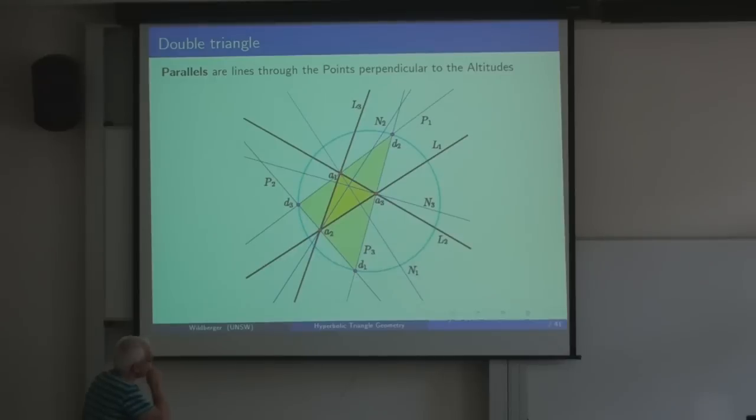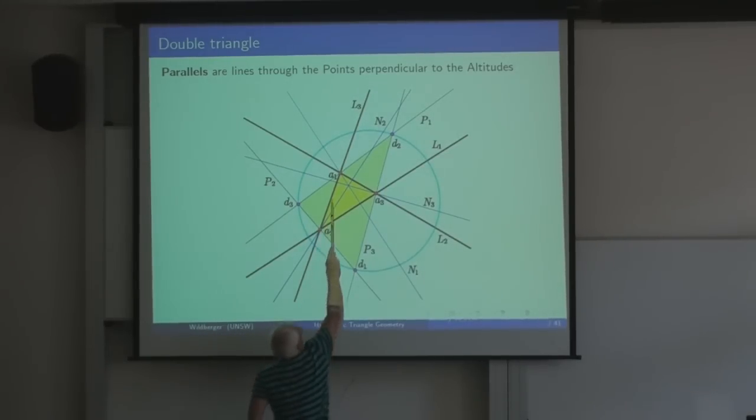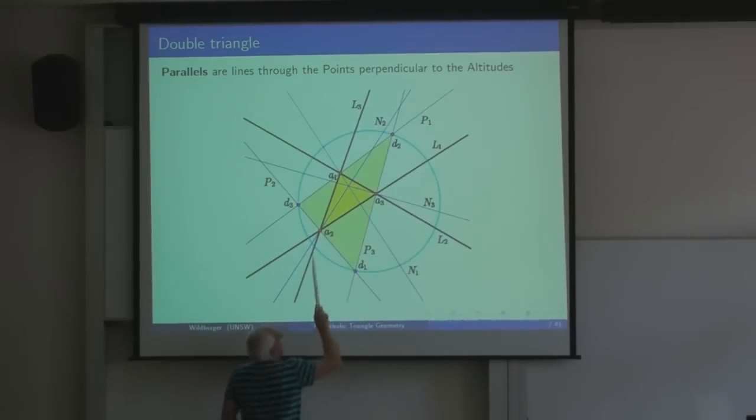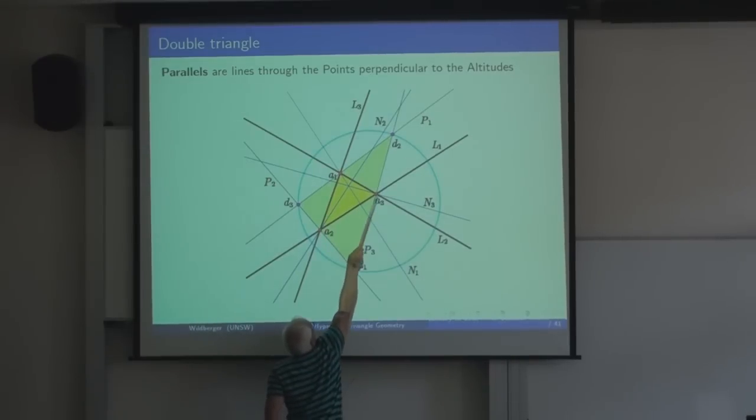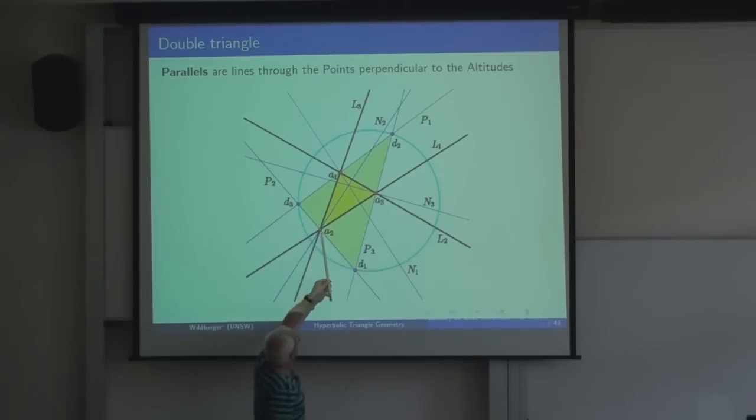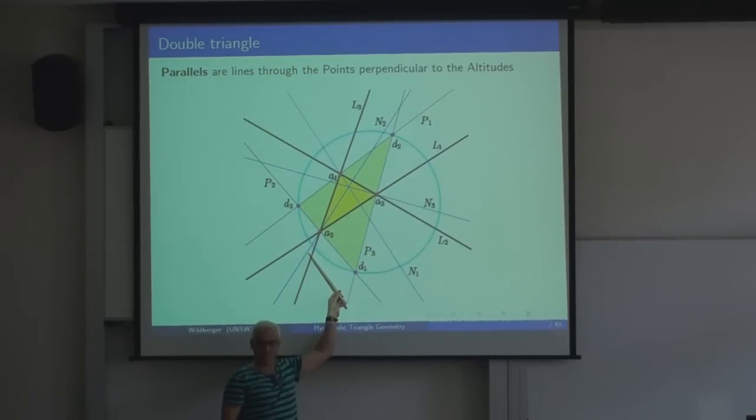And so what we can do is this. We're starting with our triangle A1, A2, A3, still the same one. We've drawn our three altitudes in blue. So we know that this line here is perpendicular to A1, A3. So we're going to construct a line through here which is perpendicular to that altitude.